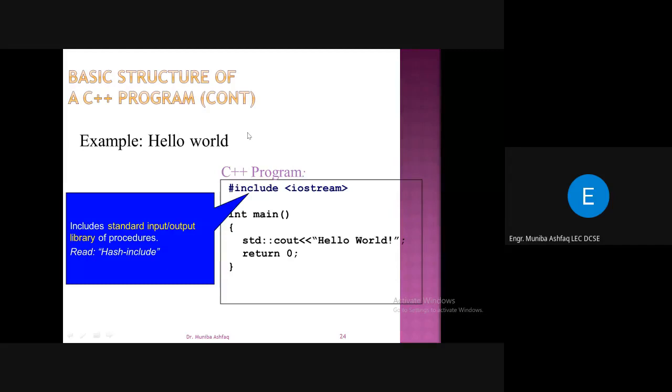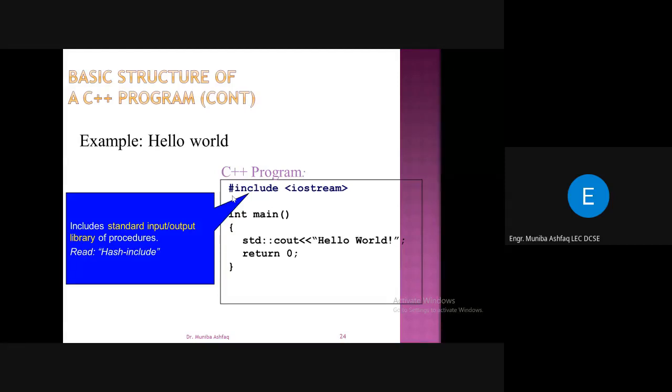So it is used by the preprocessor to pre-process this before actual compilation. You have to remember this: whenever you write a C++ program, you have to write this statement, hash include IOStream, right?